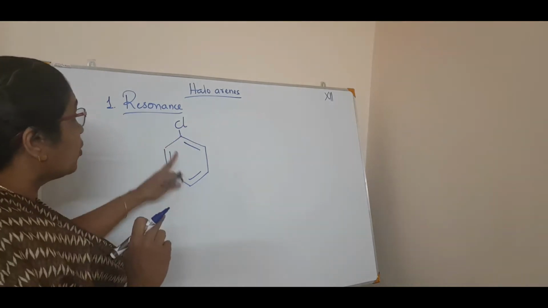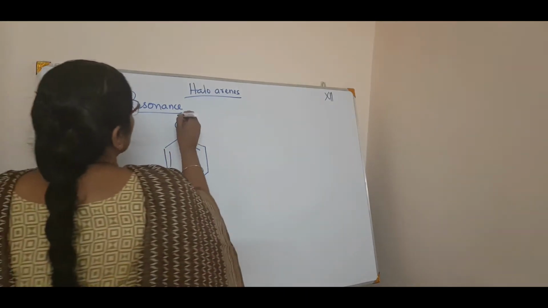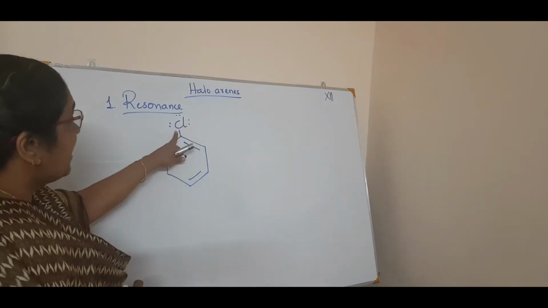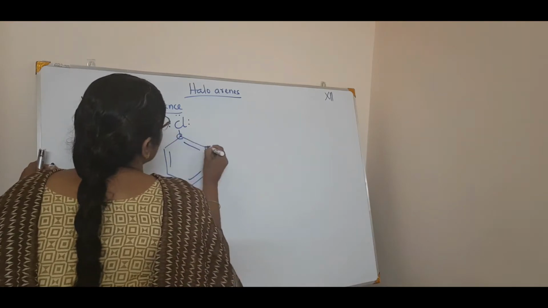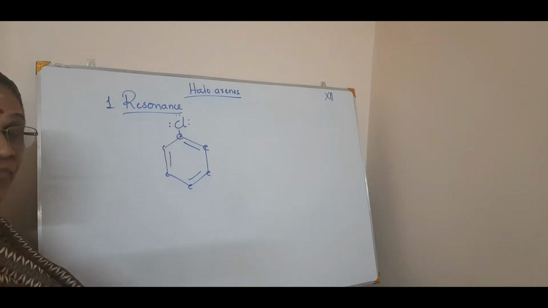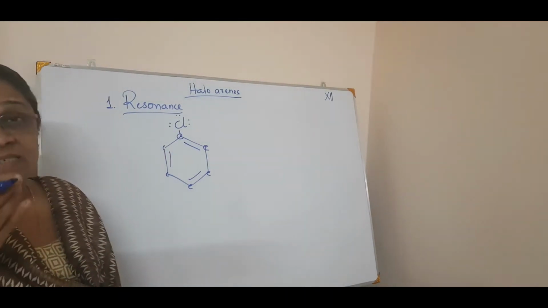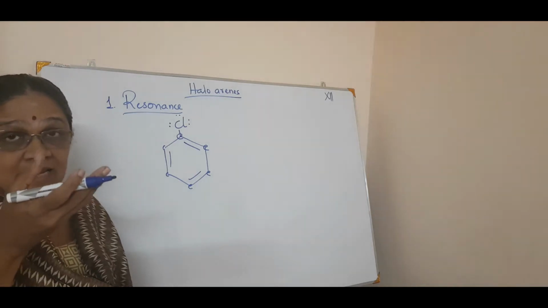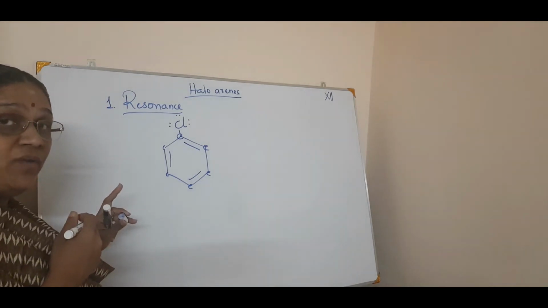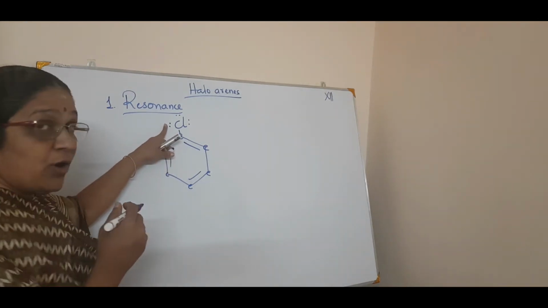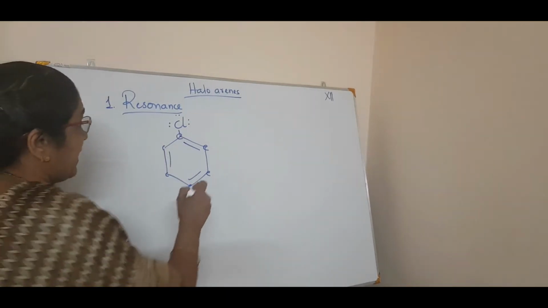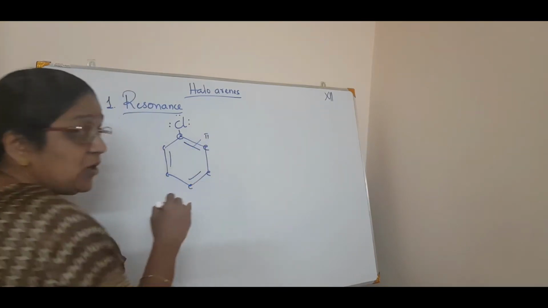If you talk about chlorobenzene, you know chlorine has 7 electrons, of which it makes one bond with this carbon atom. This is a carbon atom, 6 carbon atoms. Chlorine has 6 electrons, 3 lone pairs of electrons in its valence shell. So what will chlorine do? One electron pair of chlorine will conjugate with this pi electron. You know this is a pi electron, a delocalized electron.